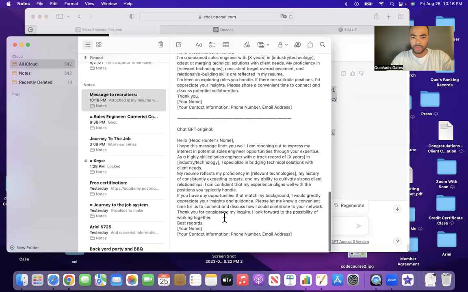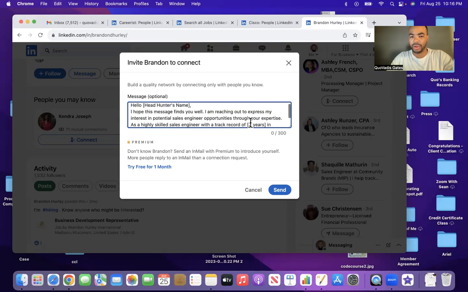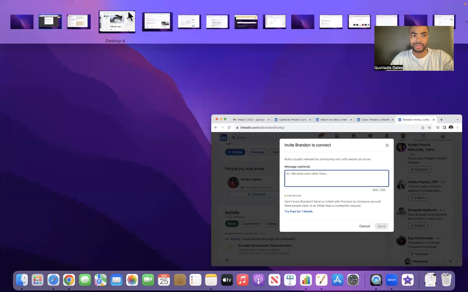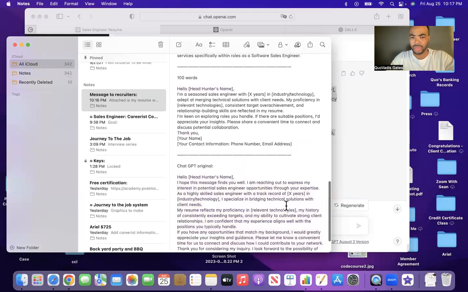It's a quick way for me to find out how many words this is. I'm going to copy it. I'm going to go over here because they have a counter here. So, boom. It says 0 of 300. And look, it only put the first paragraph in. So obviously, this isn't good. Maybe this would be good if I sent them a written letter or something. I don't know, who knows. It literally copied it up until the last sentence in this first little area.